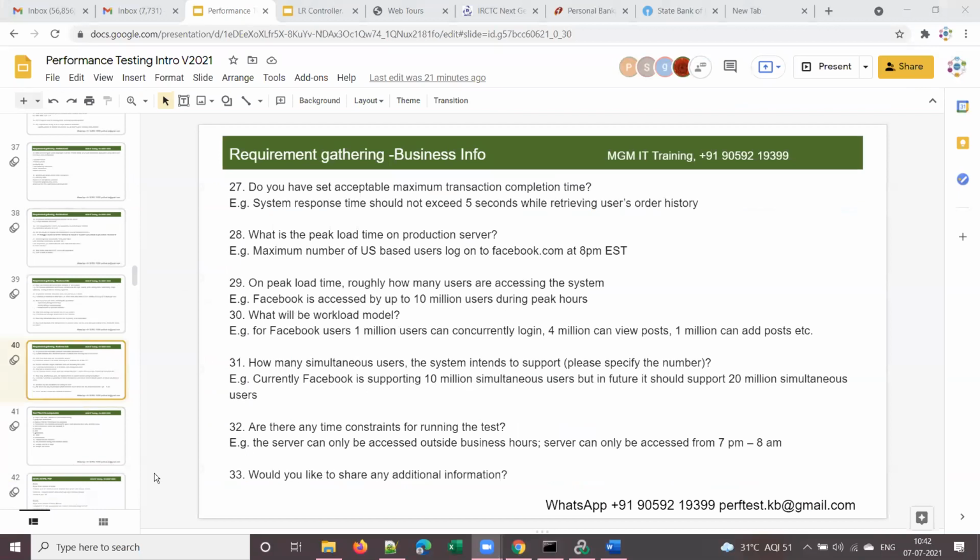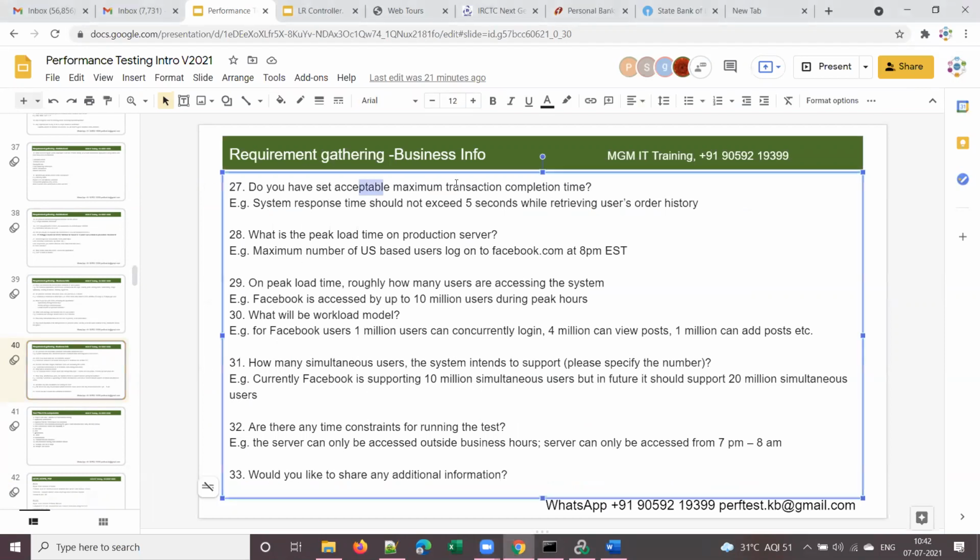Why do we need to collect all the requirements? Once we do scripting and test executions, then you will get a more clear idea why we should collect these many requirements. Okay, and do we have a set acceptable maximum transaction completion time? This is something related to SLA. System response time should not exceed 5 seconds while retrieving the user's order history.